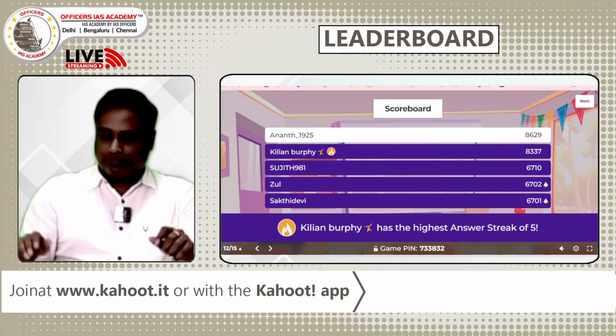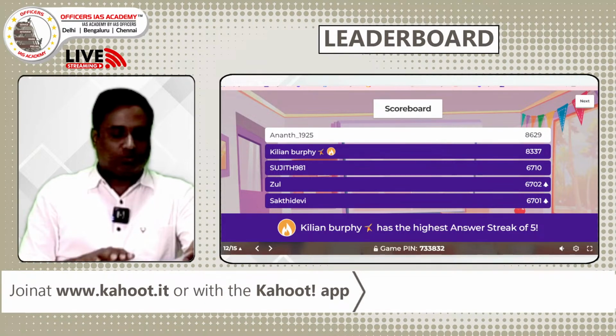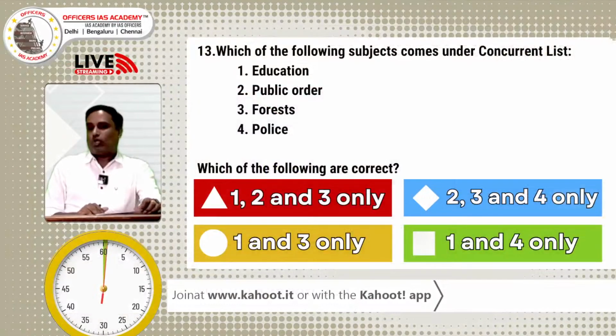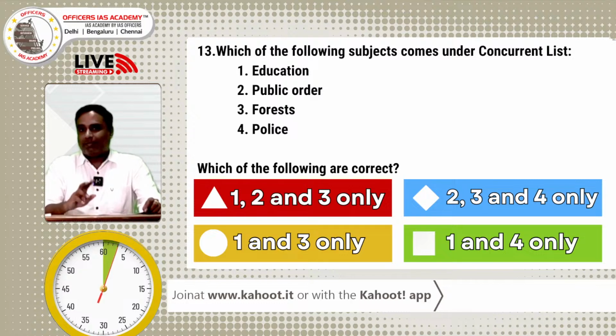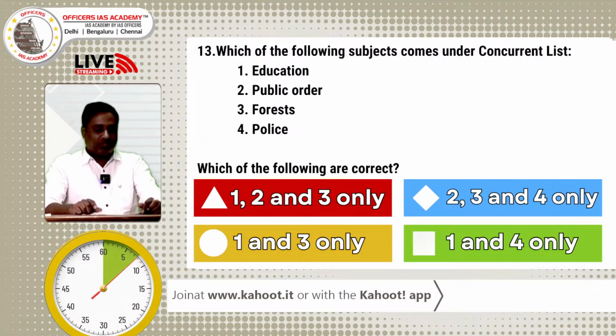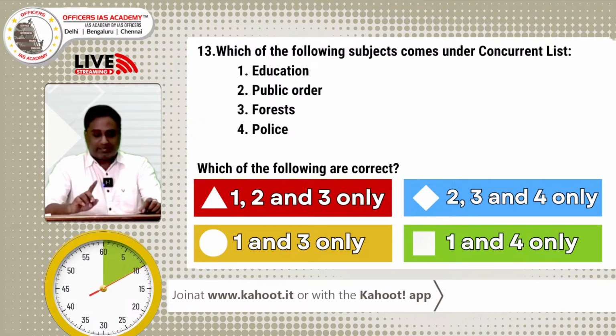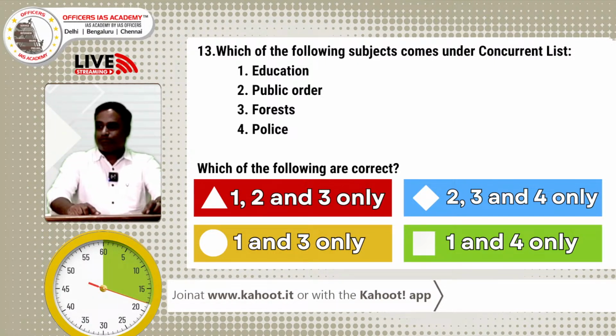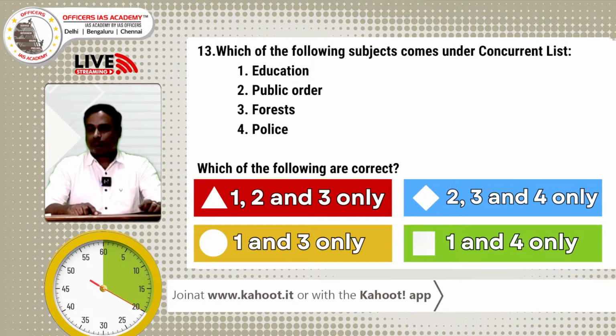That's a great achievement. Now we are going to question number 13. Hereafter, all the 3 questions will be given double points. Possibly all the ranks will change. Question number 13 will have only 20 seconds to answer, but you will get double points. Hereafter, ranks are really going to change because the double points play a major role here.